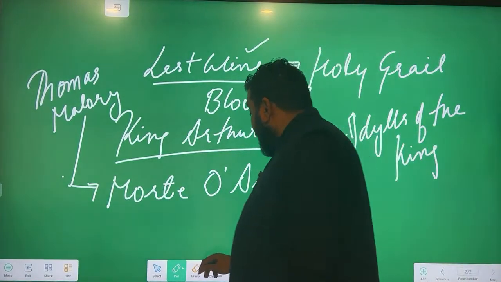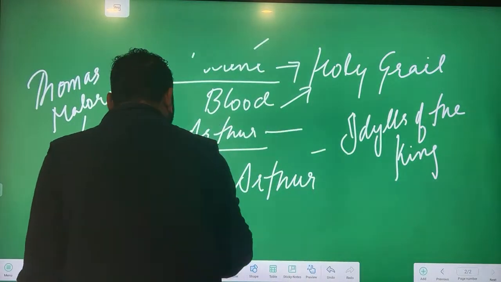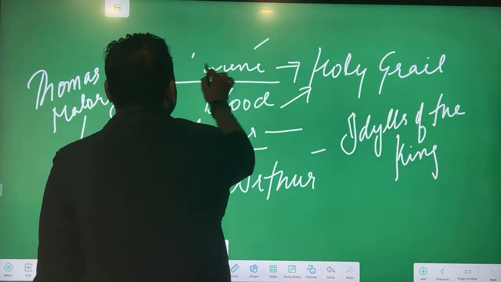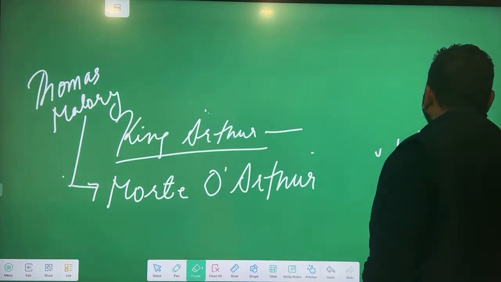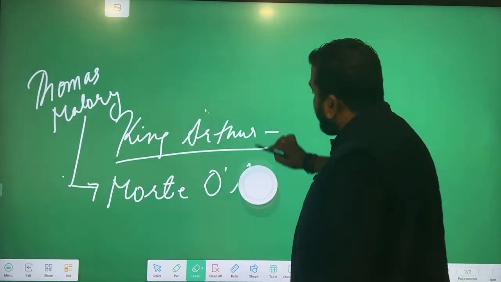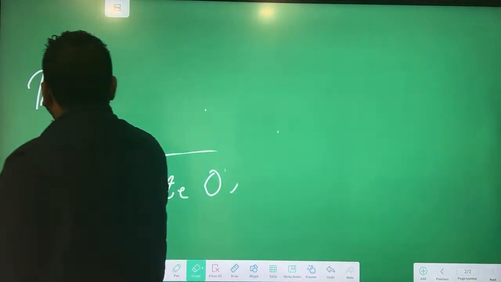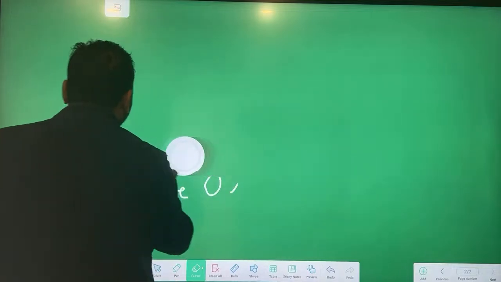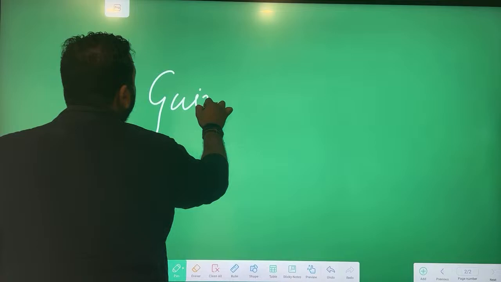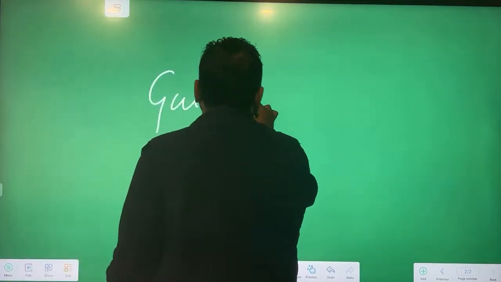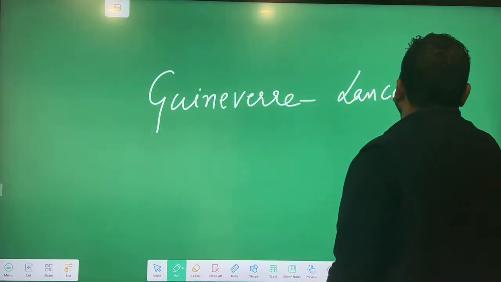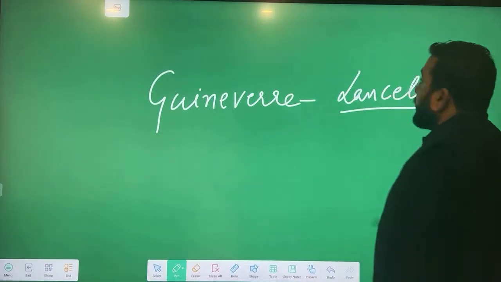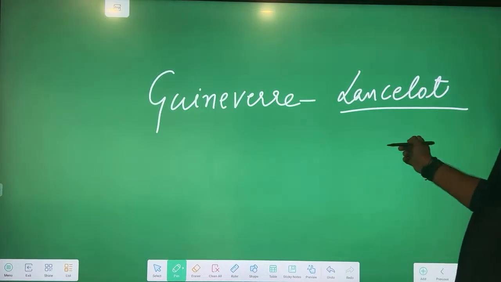Now, what happens? Arthur returns. He finally finds Holy Grail. Last में आर्थर को होली ग्रेल मिल जाता है. When he returns, he finds out that his wife Guinevere has formed an affair with one of the round table members called Lancelot. जब वो वापस आता है तो वो देखता है कि उसकी जो वाइफ गनीवर है, she has formed an affair with Lancelot, a round table member. His wife has formed an affair with Lancelot.